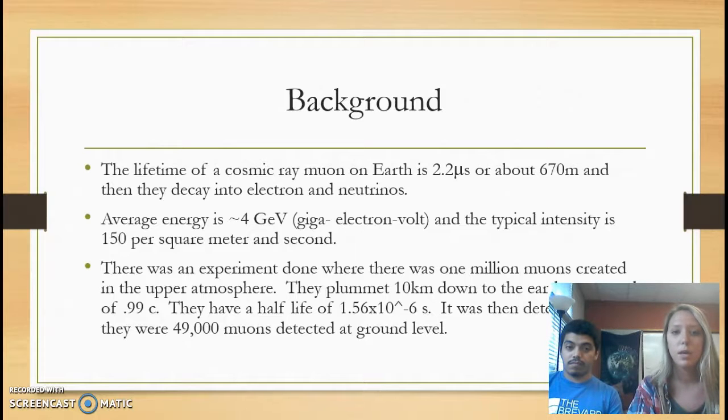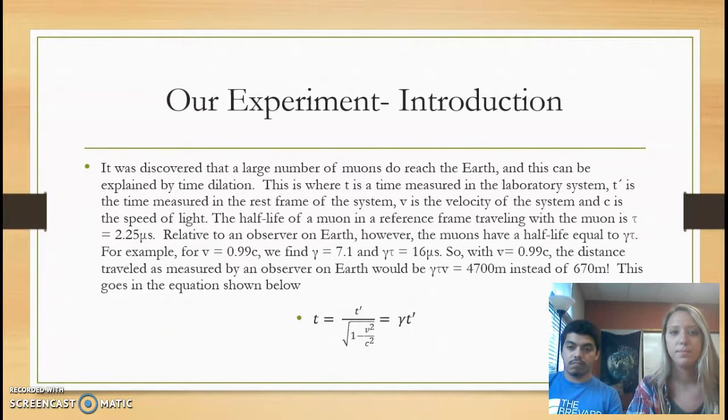There was an experiment done where 1 million muons were created in the upper atmosphere. They plummeted 10 kilometers down to the Earth at a speed of 0.99 c. They have a half-life of 1.56 times 10 to the negative 6 seconds. Then it was detected that 49,000 muons reached ground level. It was discovered that a large number of muons do reach the Earth, and this can be explained by time